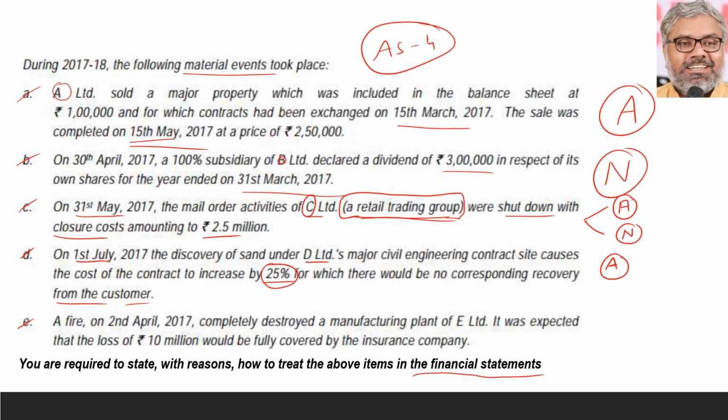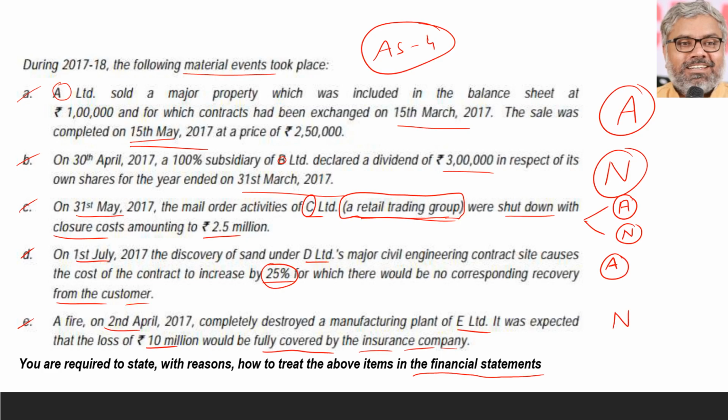Then E. A fire on 2nd April completely destroyed the manufacturing plant of E Limited. It was expected that the loss of 10 million rupees would be fully recovered by the insurance company. That means definitely there is no problem with going concern. When there is no problem with going concern, though it has happened immediately after the closure of the financial statements, it becomes a non-adjusting event, because a fire is not something that existed already on the balance sheet date.